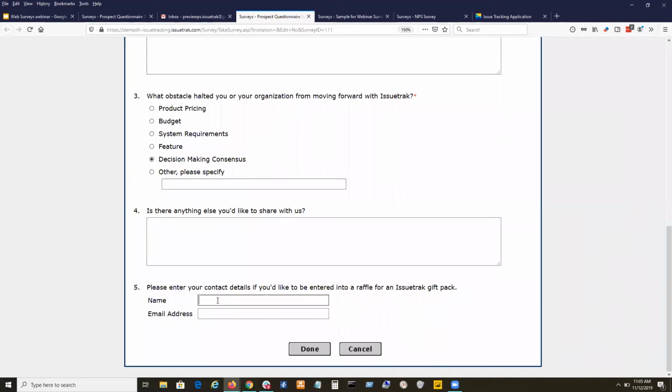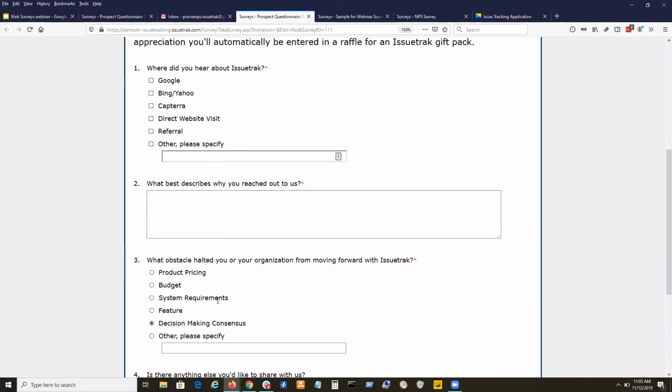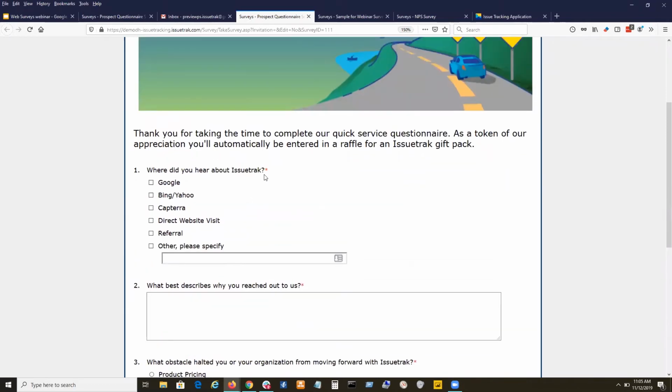And Paul, I'm noticing that some of these questions look to be required. That's right. You can see that some of these items, like item number 1 here, have a red asterisk next to them. And in the surveys that we've filled out in sort of the universal world of the internet, that star means that it's required. And we've all seen this before. It's normal behavior in the surveys that we've filled out.